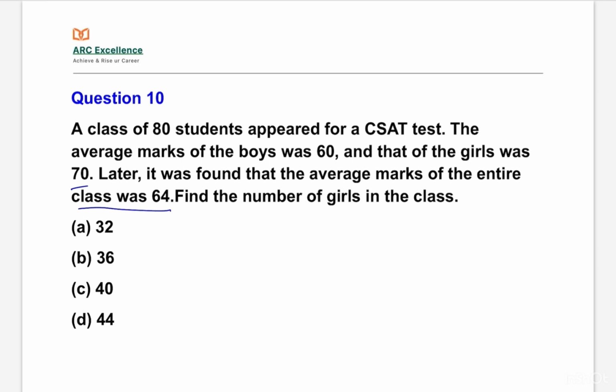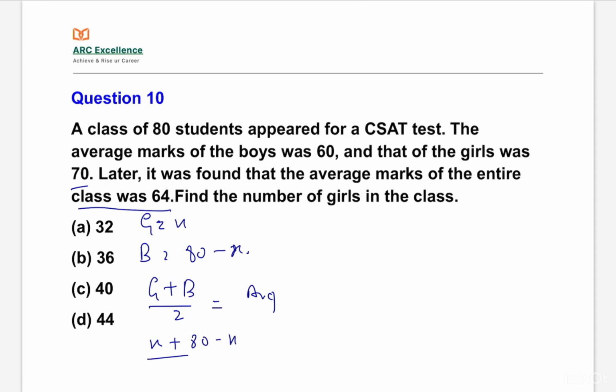If we take the number of girls as x, the number of boys will be 80 minus x.